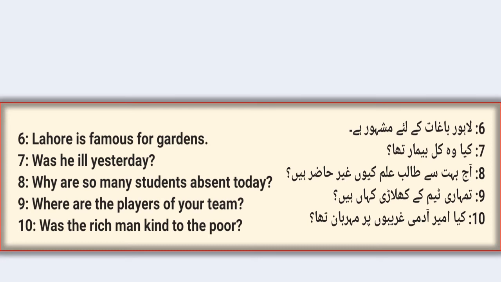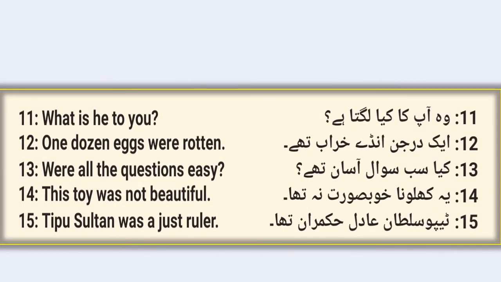आज बहुत से तालिब इल्म क्यों गैर हाजिर हैं? Q is showing that this is double interrogative. So we have to use first of all interrogative pronouns. The English of Q is why, so we have to write why. Then helping verb are. Why are so many students absent today? Question mark. तुम्हारी टीम के खिलाड़ी कहाँ हैं? Where are the players of your team? Question mark. क्या अमीर आदमी गरीबों पर मेहरबान था? Was the rich man kind to the poor? वो आपका क्या लगता है? What is he to you?